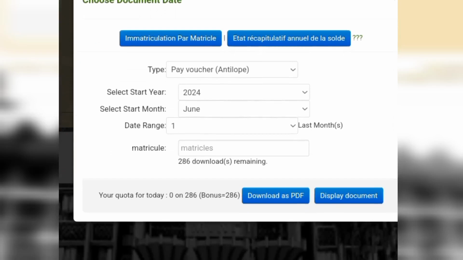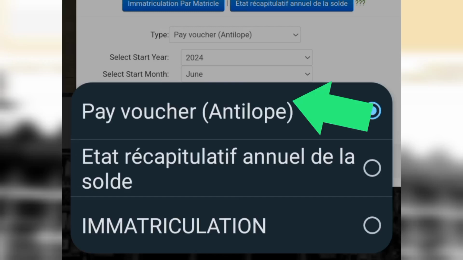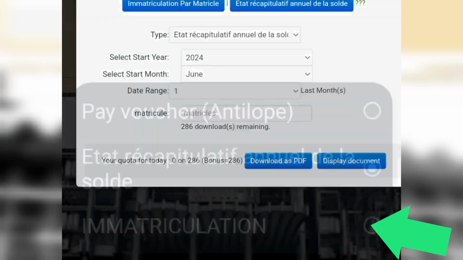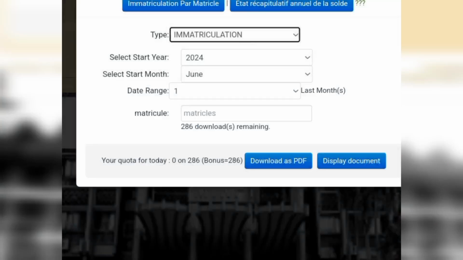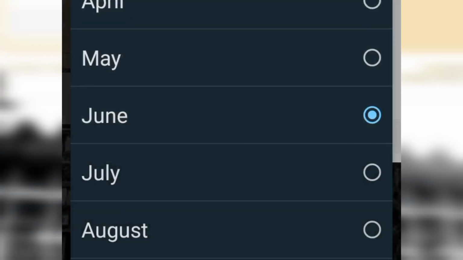Now remember, there are 3 types of documents you can generate from this spot. You can either generate your pay voucher, your annual pay slip, or your immatriculation. Choose the one you want. You enter the year, you choose the month, you choose the range.